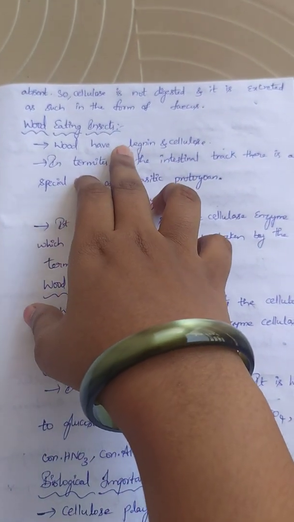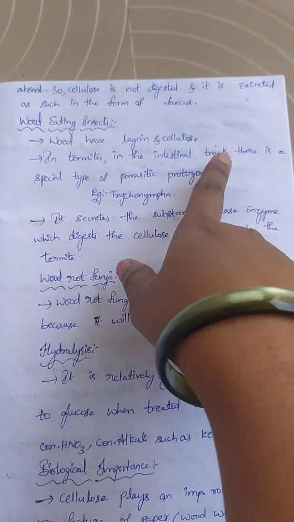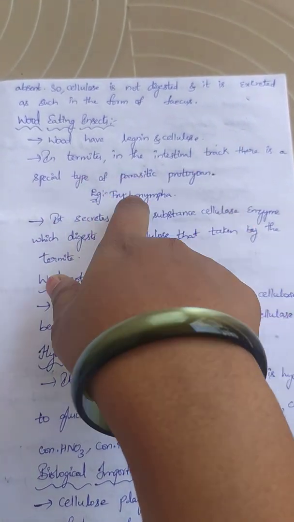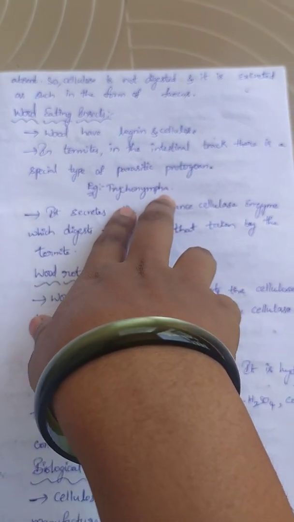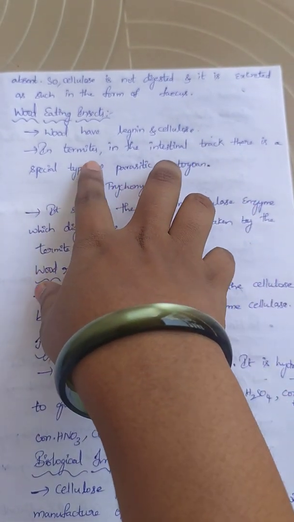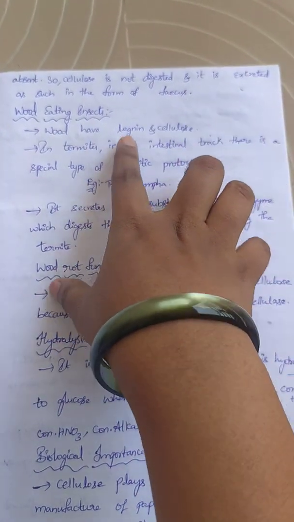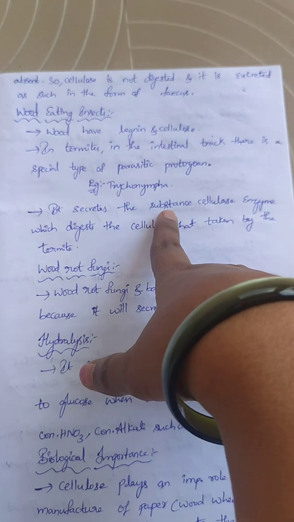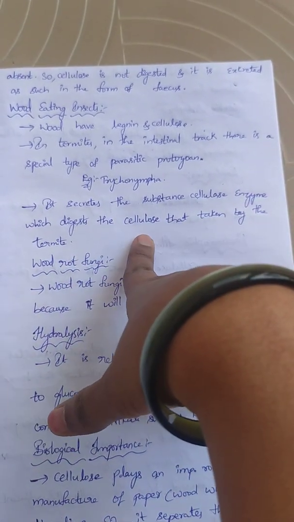Next, wood-eating insects. Wood has lignin and cellulose. In the intestinal tract of termites, there is a special type of parasitic protozoan called Trichonympha. Because of this Trichonympha, the termites can digest wood, which contains lignin and cellulose. It secretes the enzyme cellulase which digests the cellulose taken by the termite.